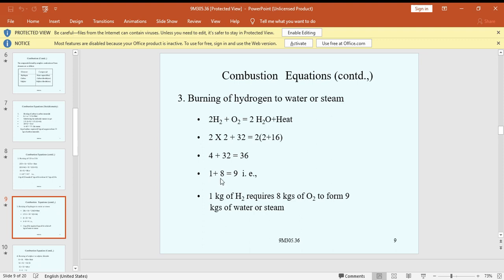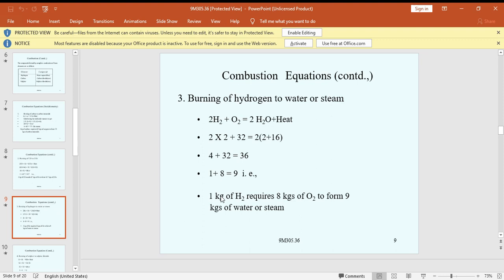Here 4 is common: 1 plus 32 by 4, 36 by 4. 4 eights are 32 and 4 nines are 36. Here 1 kg of H2 requires 8 kg of O2 to form 9 kg of water or steam.